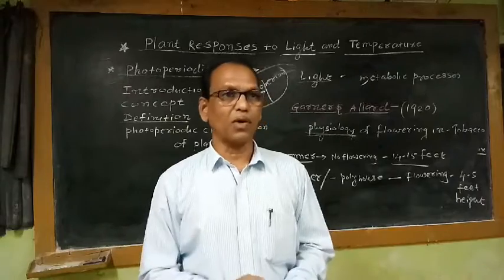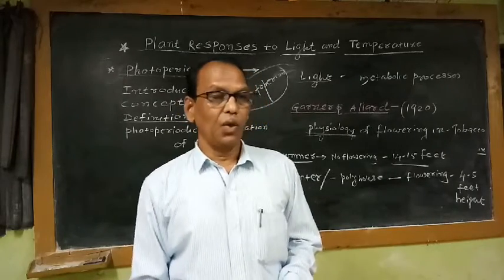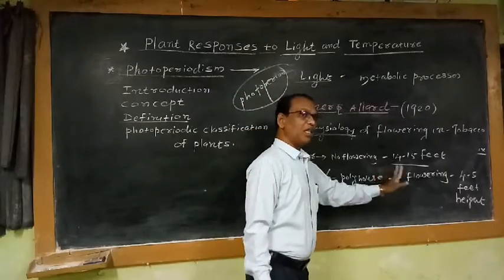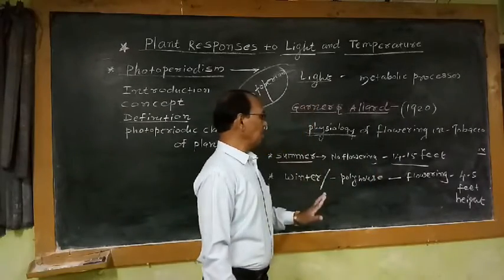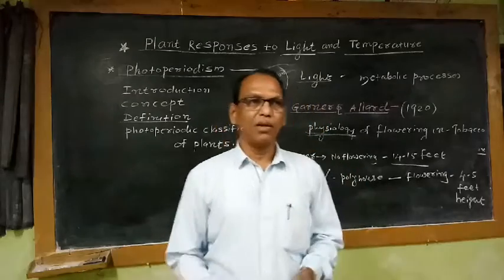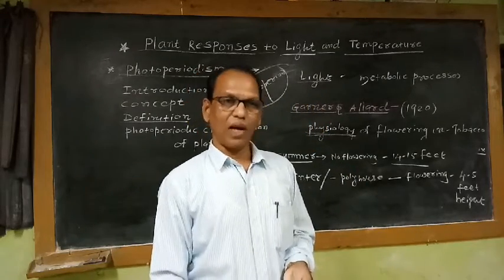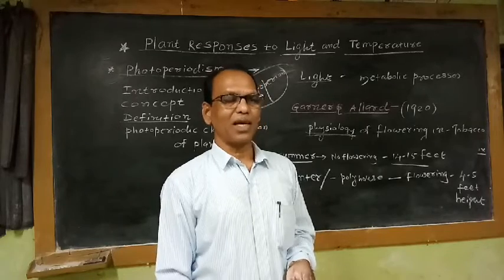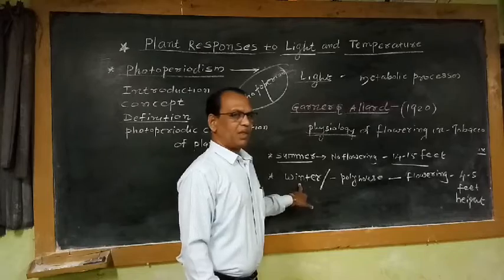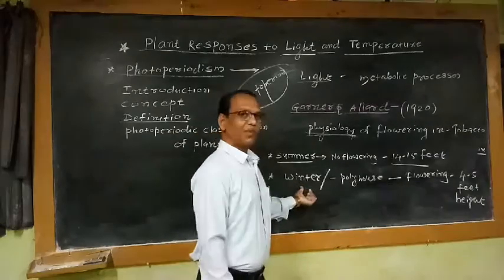The light period in the 24-hour cycle is the single factor which plays an important role in the initiation of flowering in this plant. In the summer season, the photoperiod in the 24-hour day cycle is more than 12 hours, and in the winter season the photoperiod is less than 12 hours.